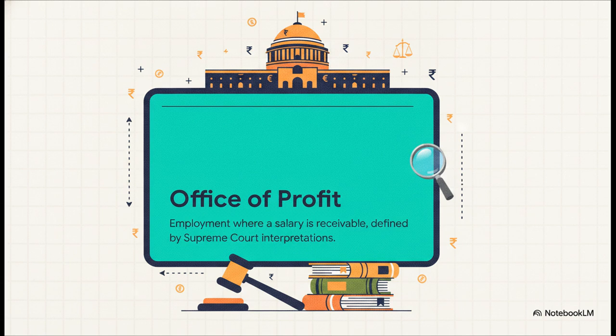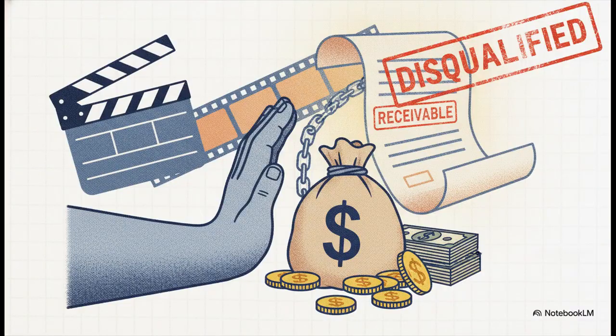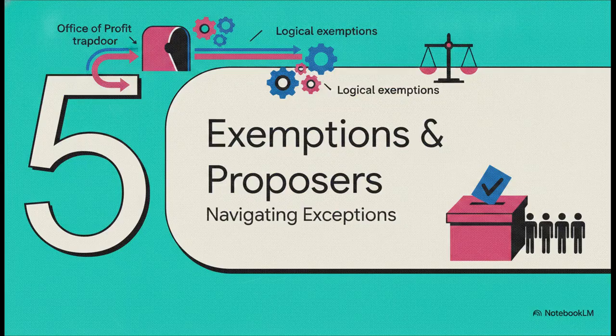The core definition the courts use is holding any office under the central, state, or local government where a salary or profit is receivable. To really cement this in your memory, think about the famous 2006 Jaya Bachchan case. She was an MP who was appointed chairperson of the UP Film Development Corporation. Now, she famously refused to take the salary, thinking that meant it wasn't an office of profit. Well, the Supreme Court completely disagreed. Listen, it does not matter if you refuse the salary or never deposit the check. If the profit is receivable by the person holding the office, it is an office of profit, and boom, you're disqualified.